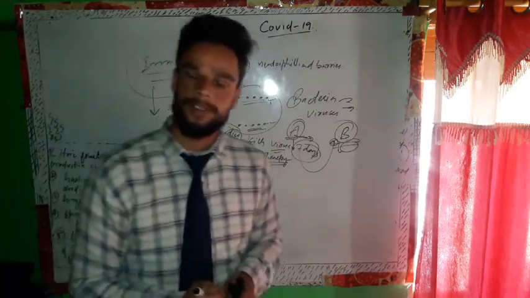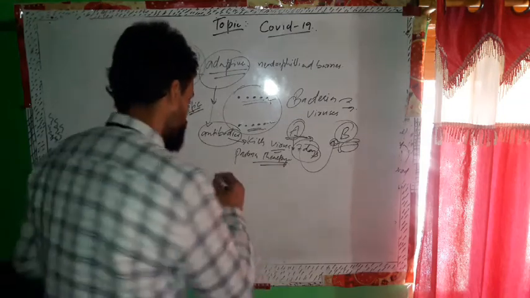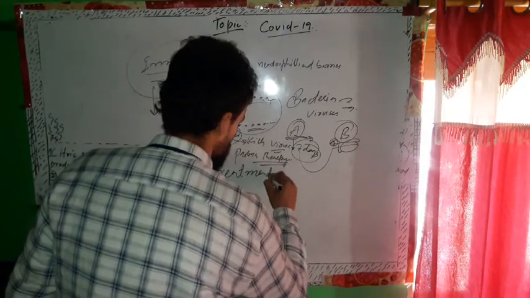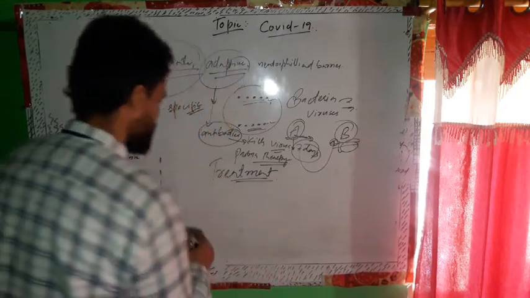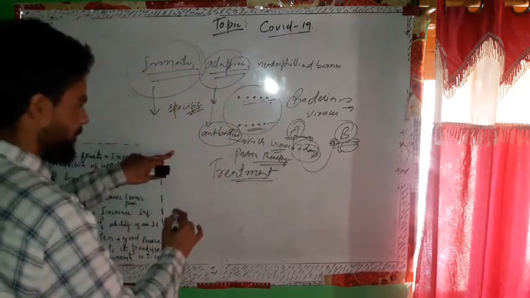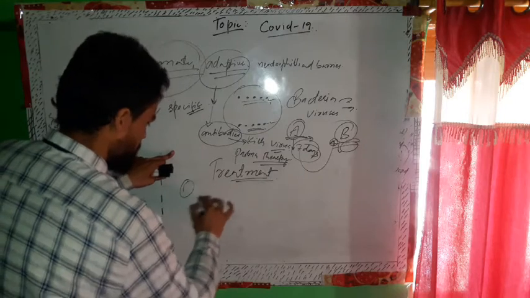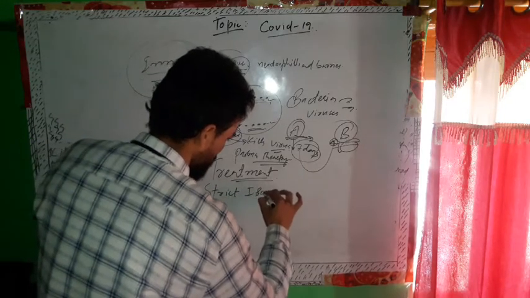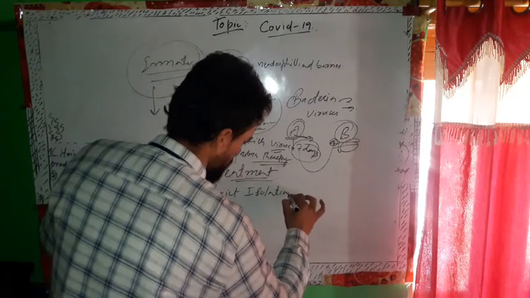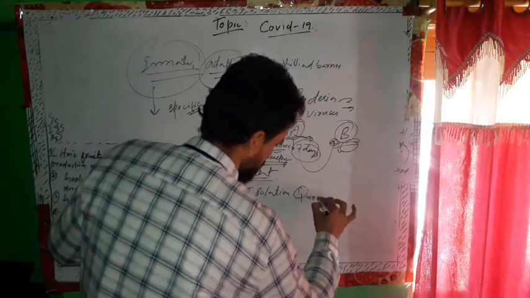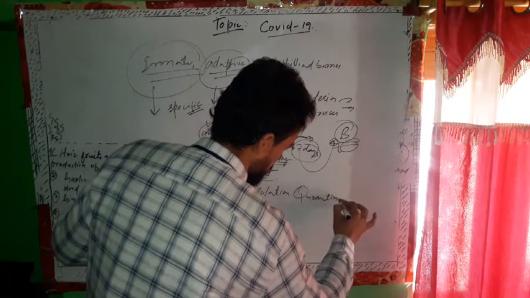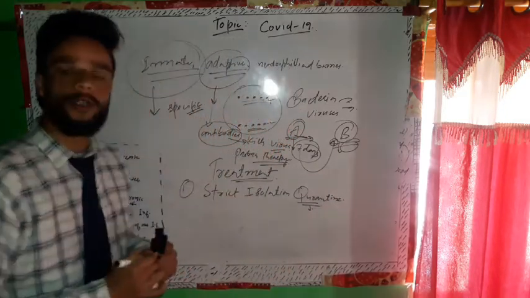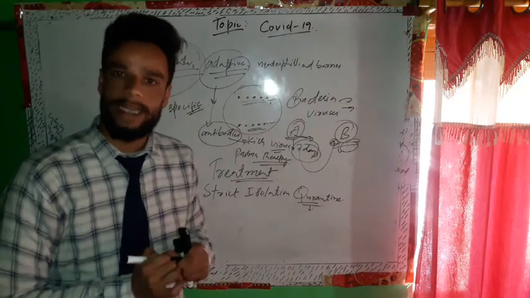What is the treatment of this disease? Talking about treatment, there is no specific treatment right now, but one measure is strict isolation and quarantine, so that we can break the chain and get rid of a disease like COVID-19.